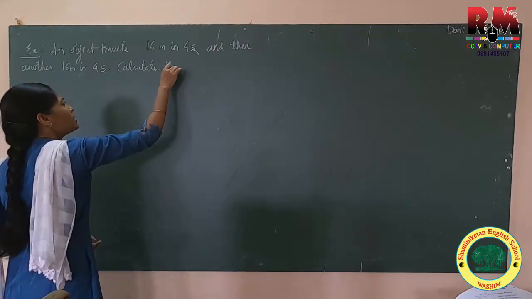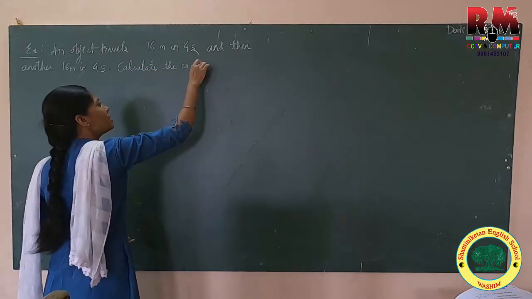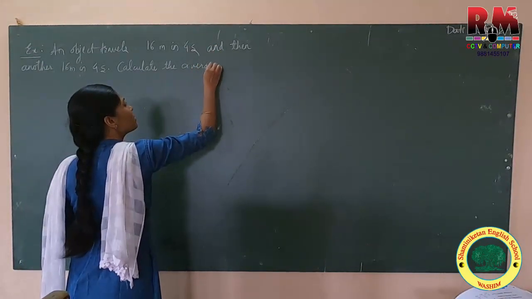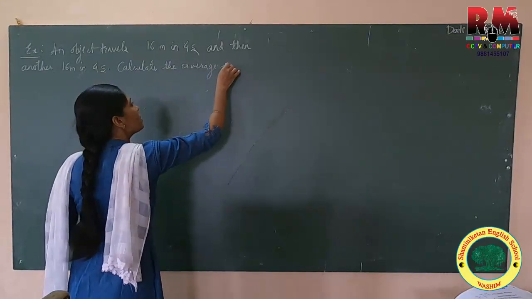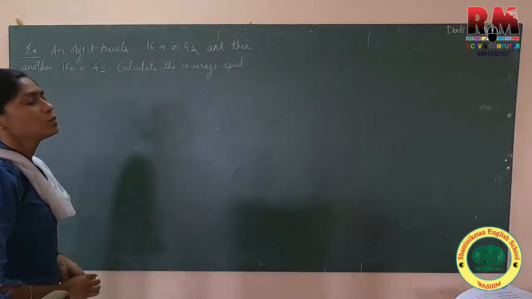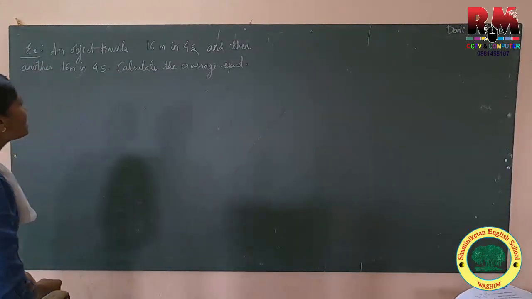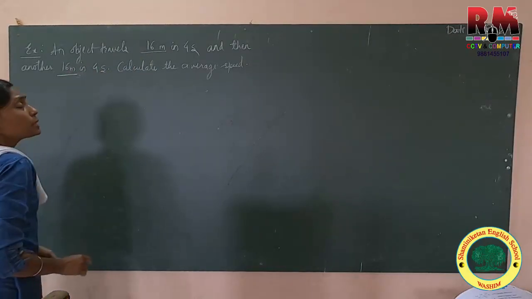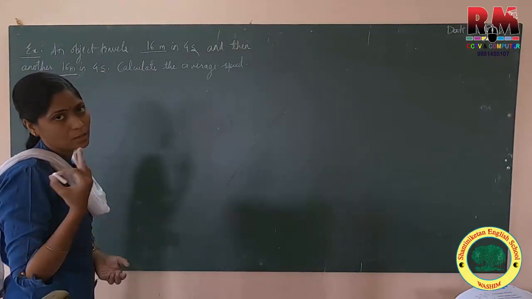Calculate the average speed. Okay, so you can easily tell that 16 meter is the distance and it is equal.